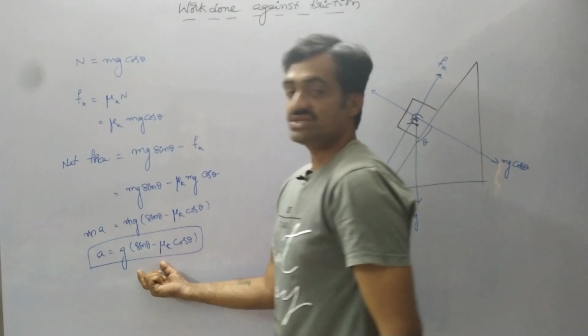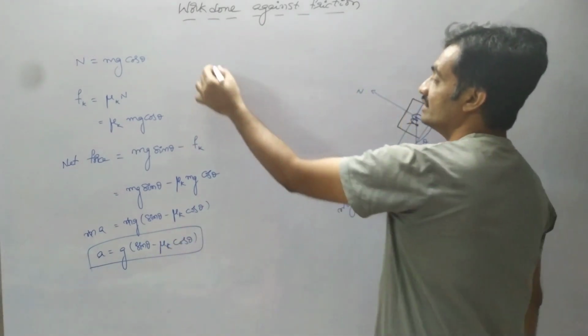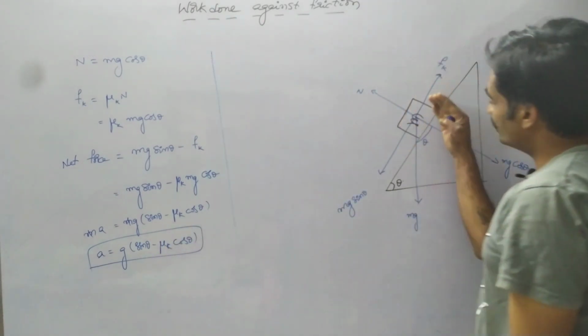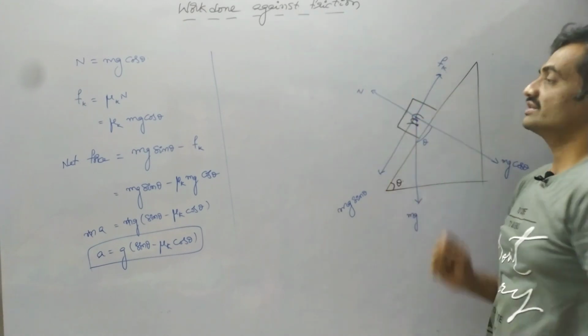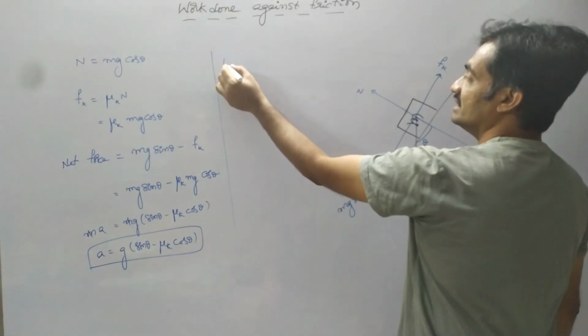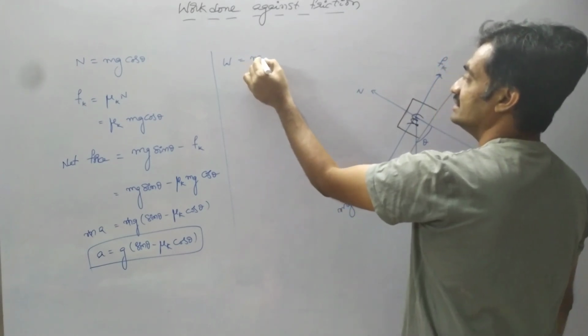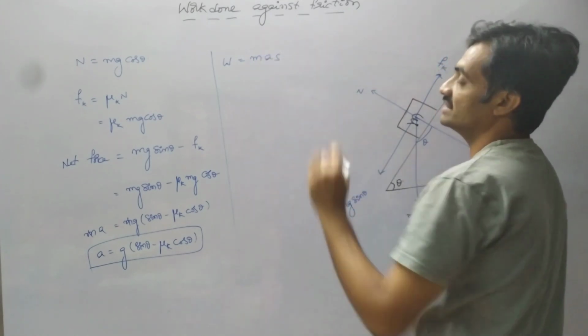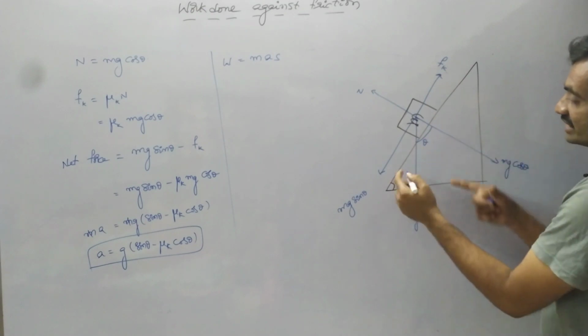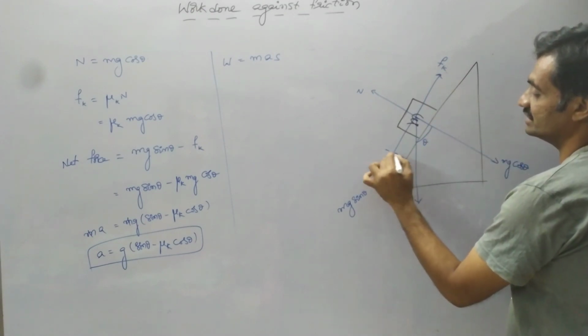Based on this equation, now we have to represent the work done by the block in order to move in the downward direction against friction. Work done in this case can be given as work done equals mass into acceleration into displacement. Why? Because the body has been displaced from this position to this position.